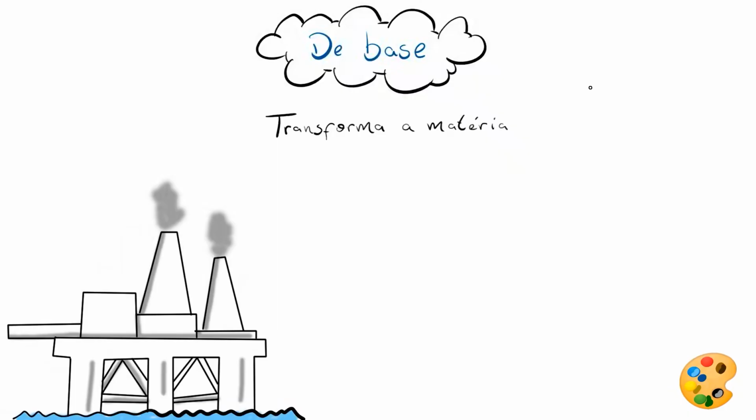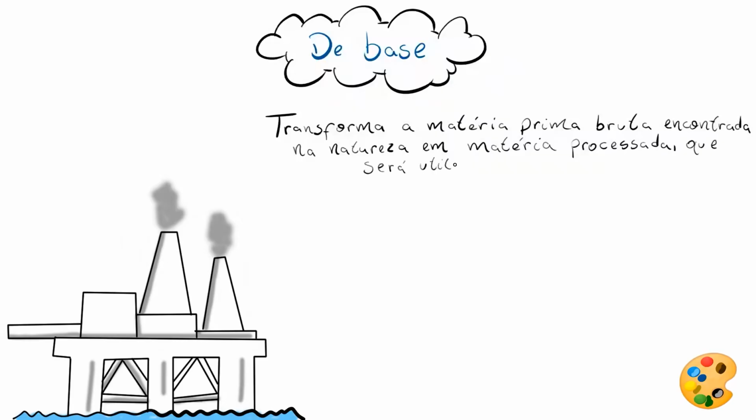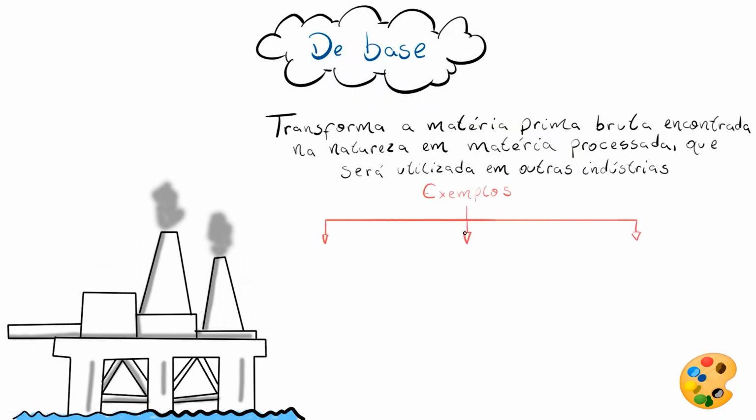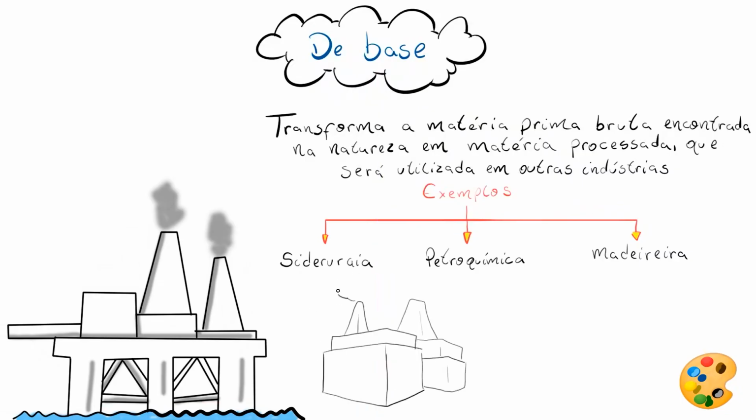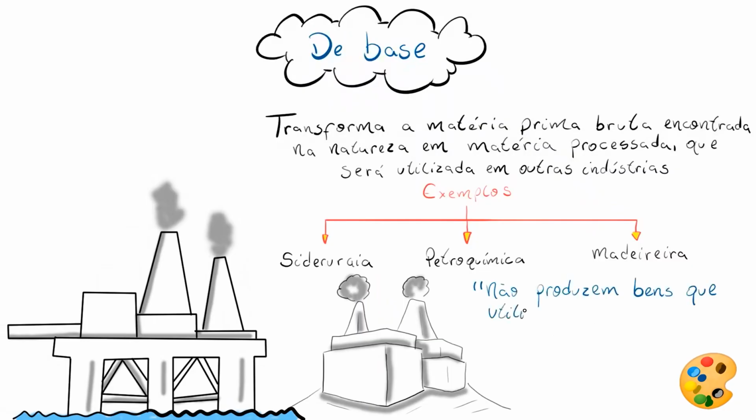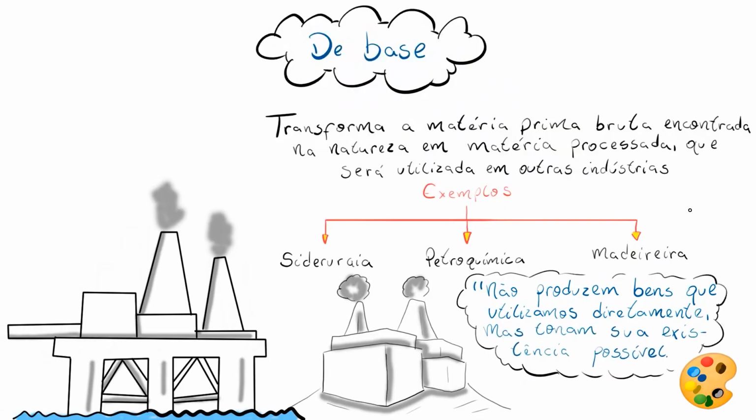So let's start with basic industry, also called the producer goods industry. Basically, this industry transforms raw materials found in nature into processed raw materials, which will later be used in other industries. For example, we have the steel industry, which extracts iron ore and turns it into steel. We also have the petrochemical industry, which turns oil into fuel, plastic, and other derivatives. And maybe look, the basic industry doesn't produce the goods we use directly, but it makes their existence possible. Because without these raw materials, the production of any of the products we use wouldn't be possible, right?